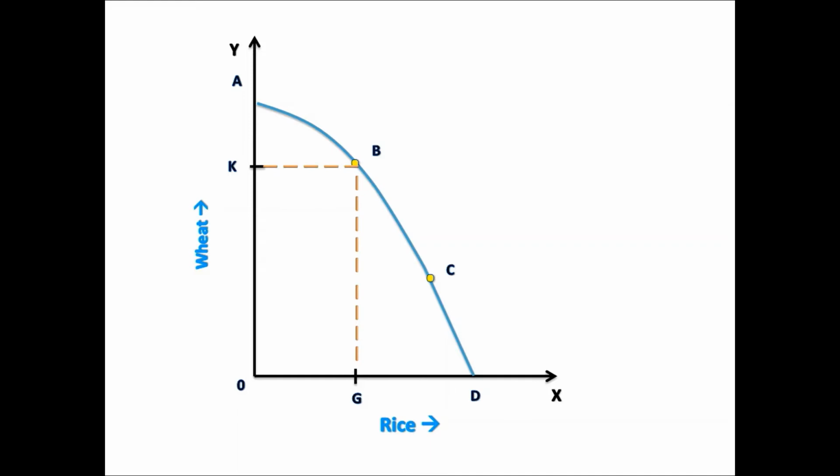At point A, all resources are allocated to the production of wheat. The producer can produce a quantity of wheat combined with zero output of rice. At point B, when allocation of resources is divided between wheat and rice, the maximum output of wheat and rice that can be produced is OK of wheat and OG of rice.